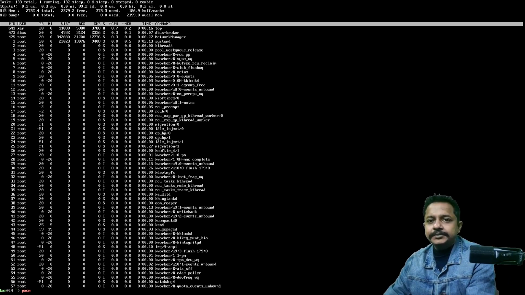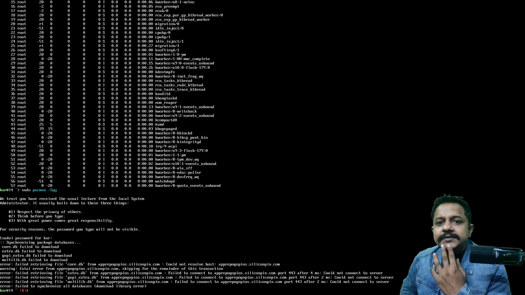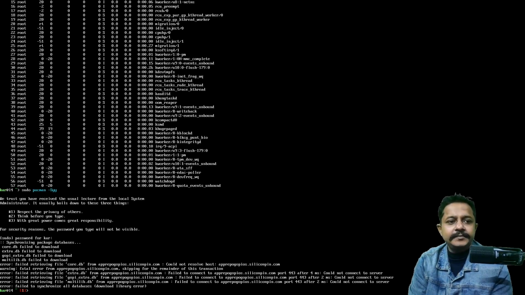Let me try Pacman. I'll have to type sudo pacman -Syy for the update. Let's proceed with the update. I see it is not connected to any internet. How do I connect to the internet? It is not connected via wire, or the wire driver is not present. So how do I connect?